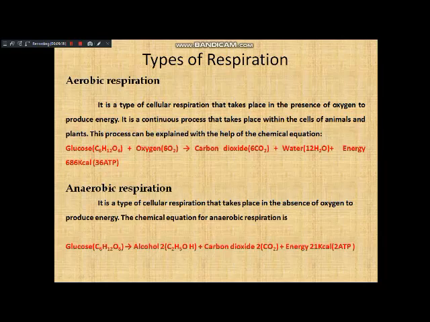In anaerobic respiration, very little energy is released, that is 21 kilocalories, equal to 2 ATP. In the aerobic case, nearly 36 ATP are released, 686 kilocalories are produced. Aerobic respiration takes place in the presence of oxygen, and anaerobic respiration in the absence of oxygen.